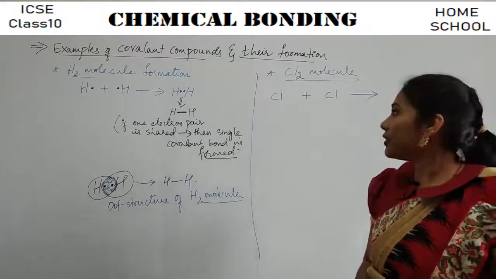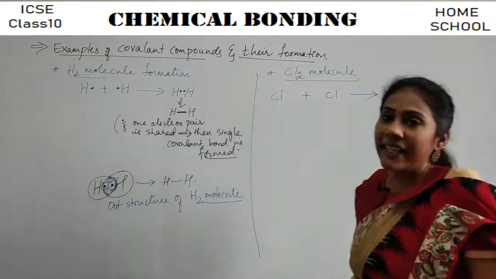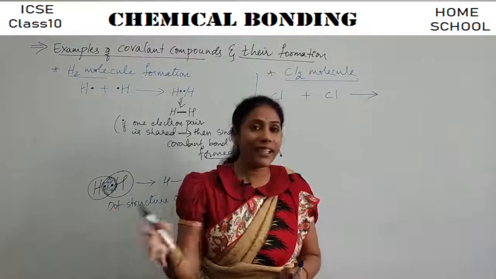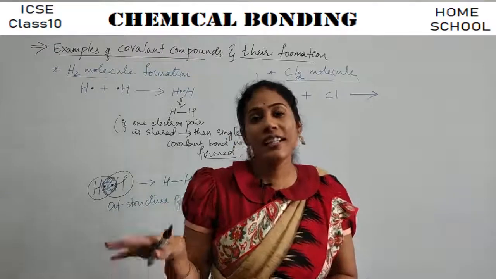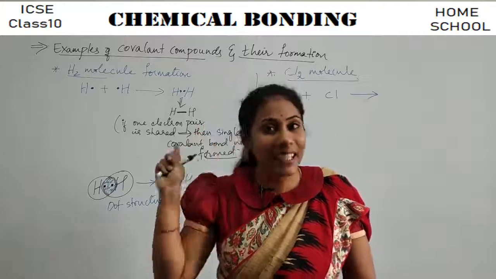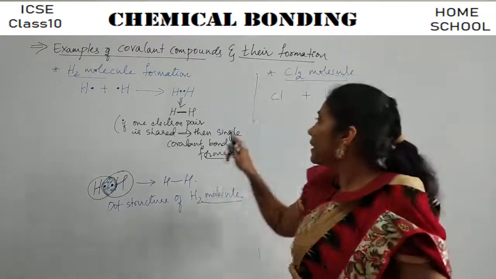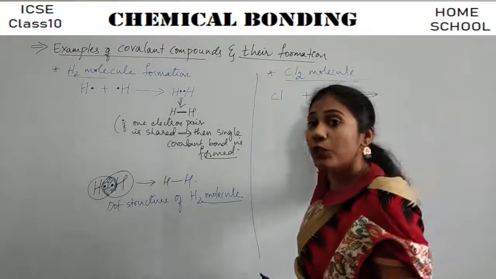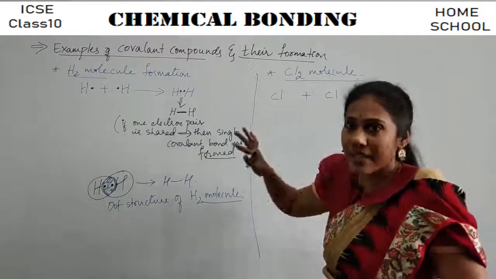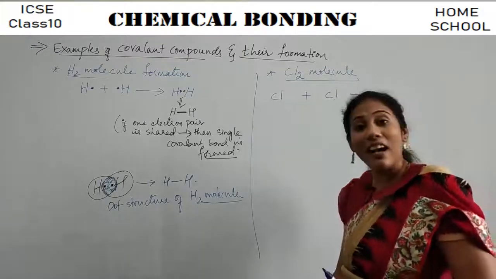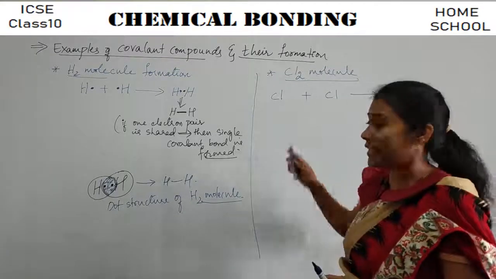When 2 chlorine atoms combine, they won't lose or gain electrons. Losing and gaining electrons can happen between a metal and a non-metal, isn't it? But here both are non-metals, so losing and gaining do not happen here. Only sharing occurs here, right? So let us see how these undergo sharing of electrons to get stability.